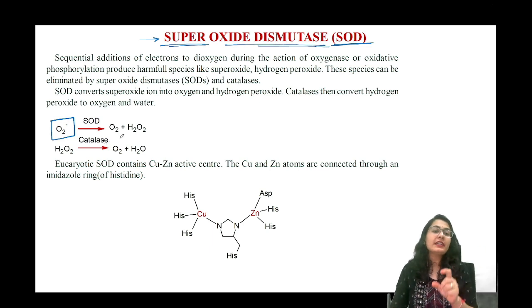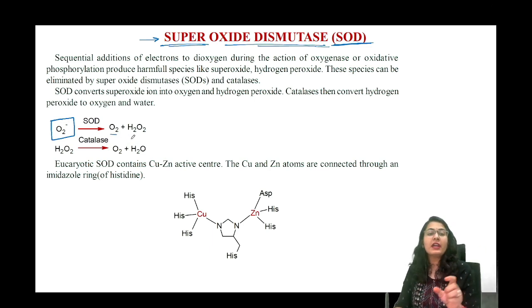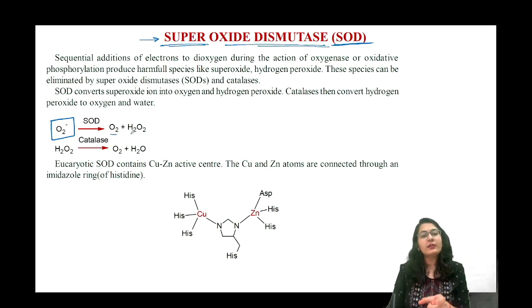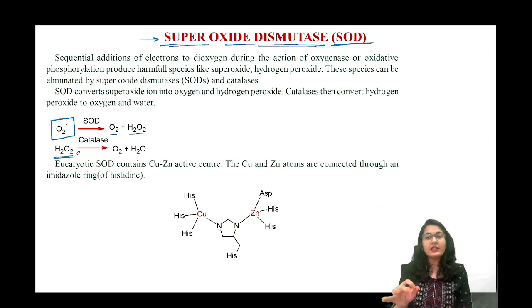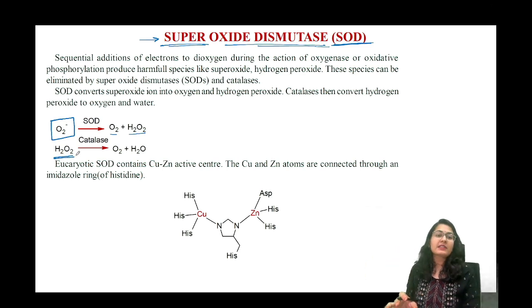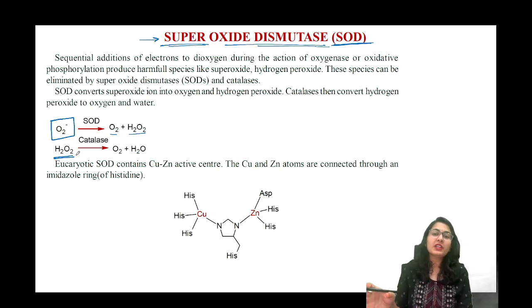So what happens is when you are having a superoxide like this, you have to break it down, convert this into either a dioxygen and one peroxide. So it's like a disproportionation kind of reaction. When there is H2O2, there are many similar working enzymes, guys. Catalases, peroxidases, superoxide dismutases. There is a lot of confusion among all three. We will also talk about the catalases and peroxidases in a separate video.